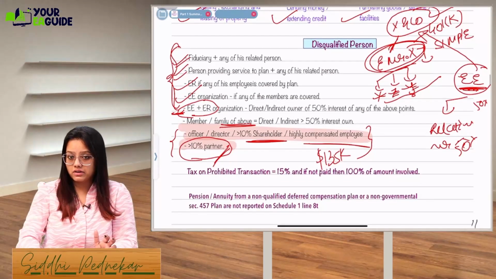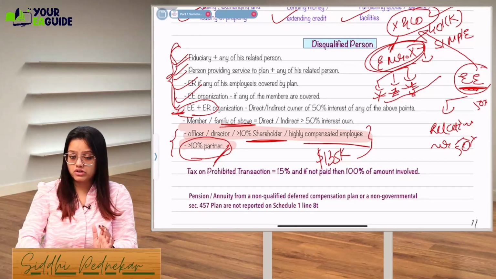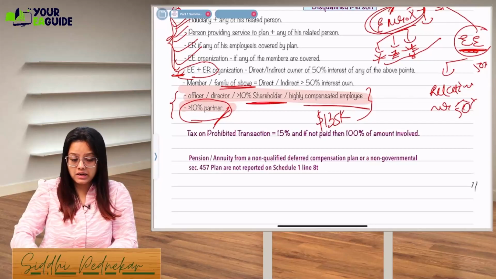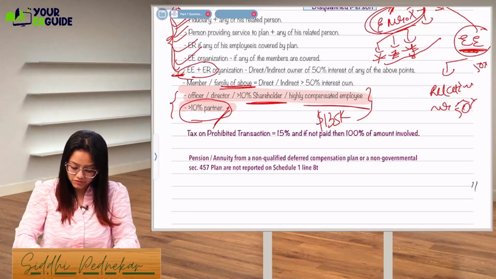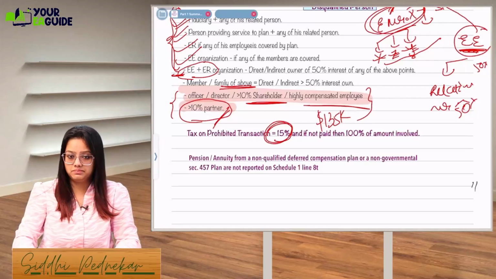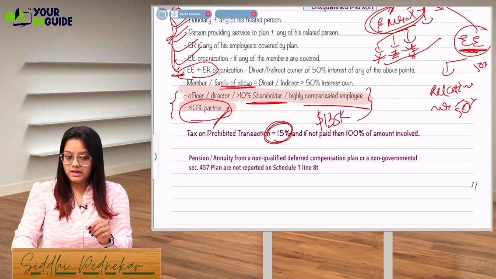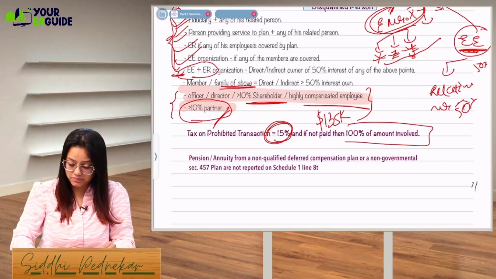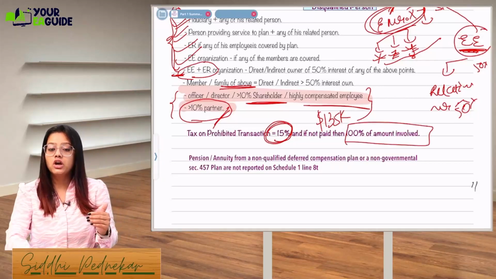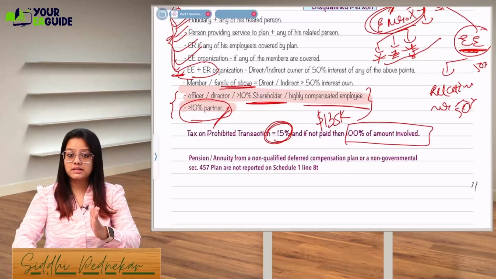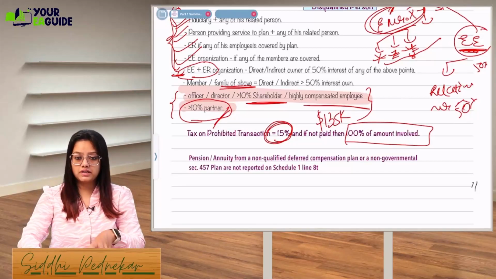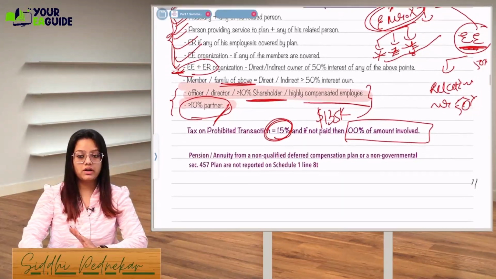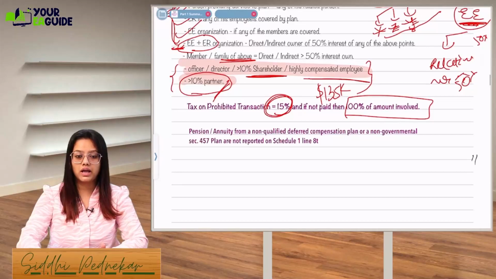If you are entering into disqualified transactions, then prohibited transactions will be leviable to a 15% penalty. Here one more penalty is there: 15% tax will be leviable on this prohibited transaction, and if it is not paid, then the whole 100% involved in this transaction will be leviable to tax.